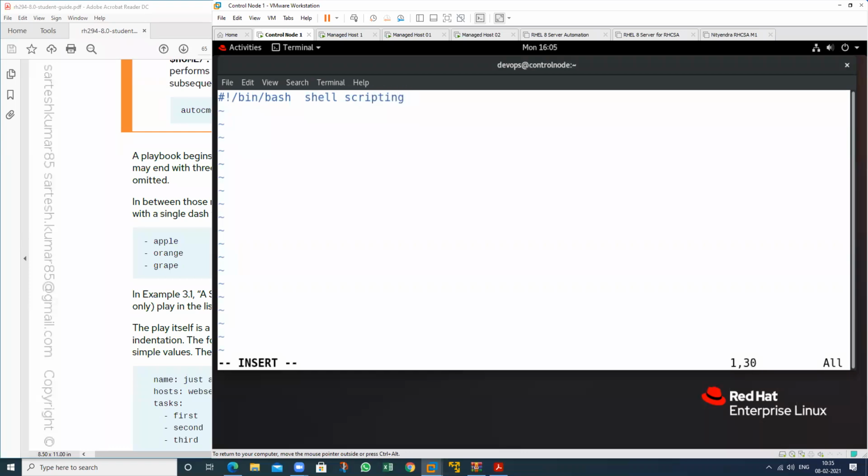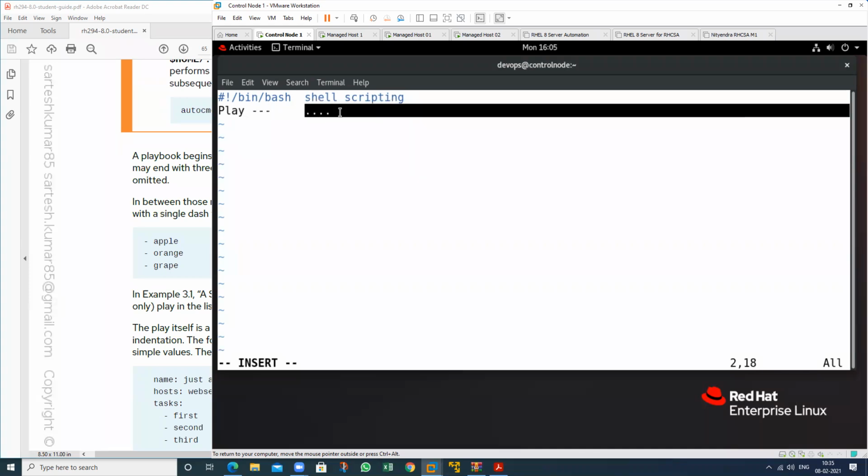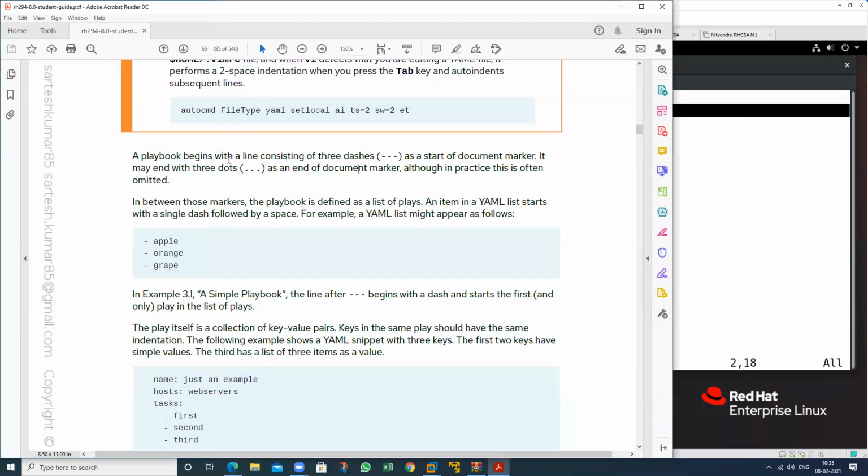But if you want to write a playbook, the starting line should be these three dashes, and at the end these three dots. So this is the first line, this is the last line.